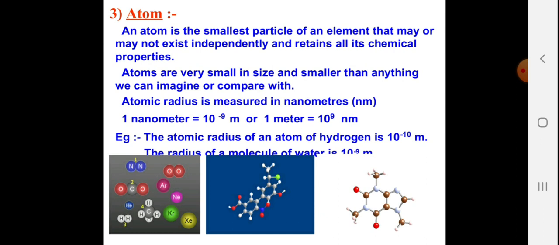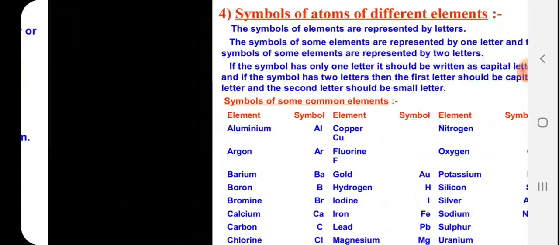An atom is the smallest particle of an element that may or may not exist independently and retains all the chemical properties. Atoms are very small in size, smaller than anything we can imagine to compare with. Atomic radius is measured in nanometers. 1 nanometer is equal to 10 raised to minus 9 meter, and 1 meter is equal to 10 raised to 9 nanometer. For example, the atomic radius of an atom of hydrogen is 10 raised to minus 10 meter. The radius of a molecule of water is 10 raised to minus 9 meter. So you can imagine how small they are.